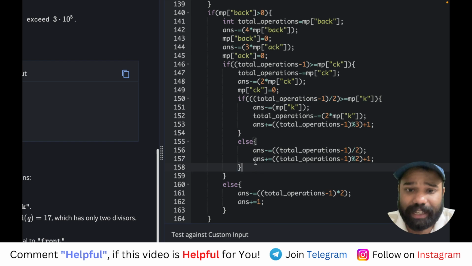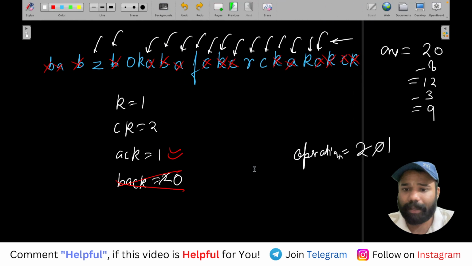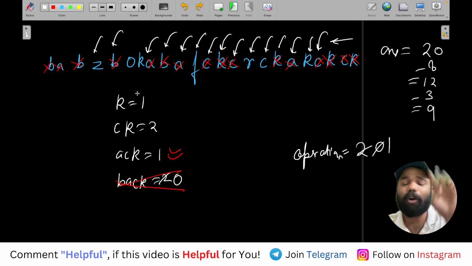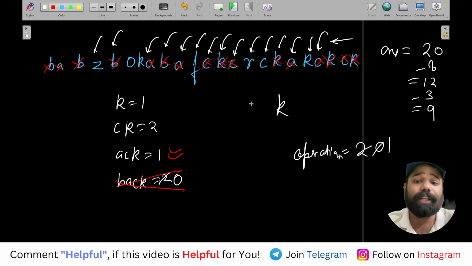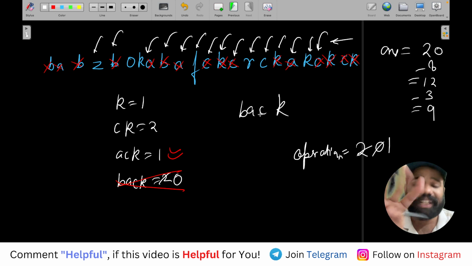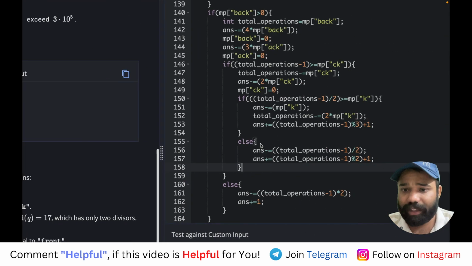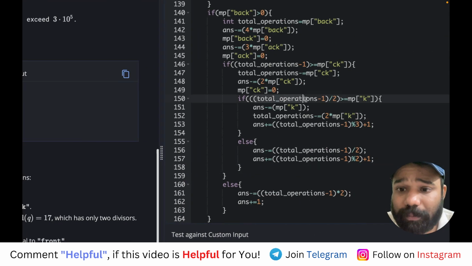और जो फाइनल केस है K, वो कैसे हो रहा है, अंडरस्टैंड वेरी केयरफुली. अब लेट्स से फाइनली वी हैव ओनली 1 ऑपरेशन रिमेनिंग. By the way, for K we need at least 3 operations, because if there is a K and we need to add BAC, so at least 3 operation remaining है. That is why you can see what I'm doing is I'm saying total operation minus 1 divide by 2 should be more than K. Why?